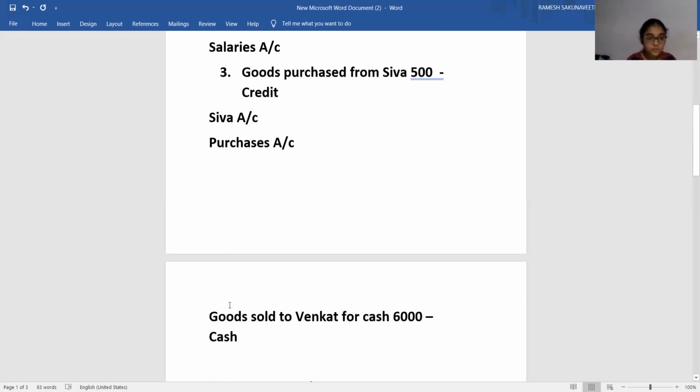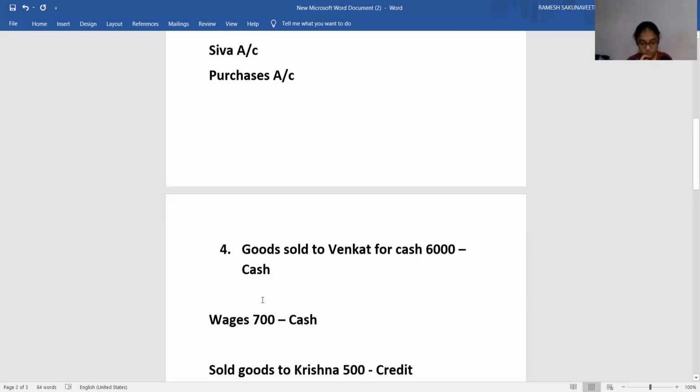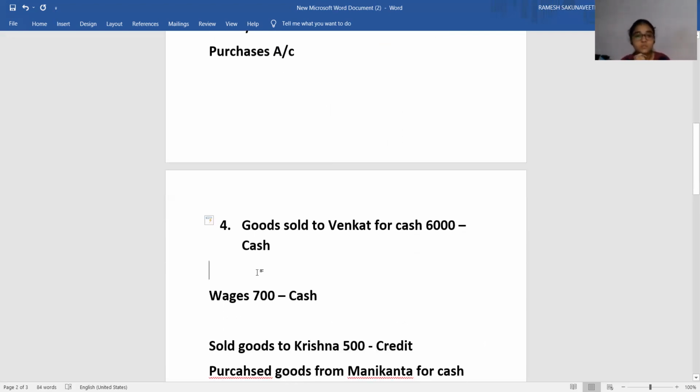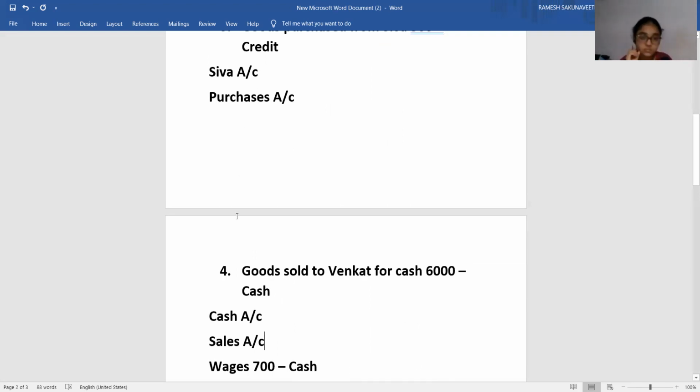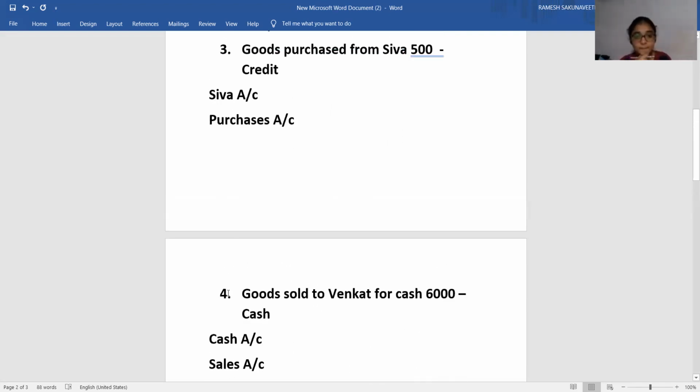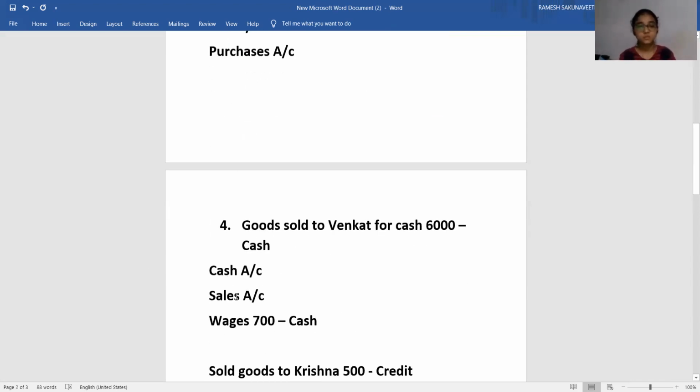Next one. Goods sold to Venkat for cash. See here. What is the first account that is influenced? Cash. Cash account is influenced. Second one, the name is not important in this case. What is that account? You are saying sold, means the sales account you will mention. So when you have mentioned purchases, automatically sales will come. When you are purchasing goods, you mention purchase account. When you are selling goods, you have to mention sales account.